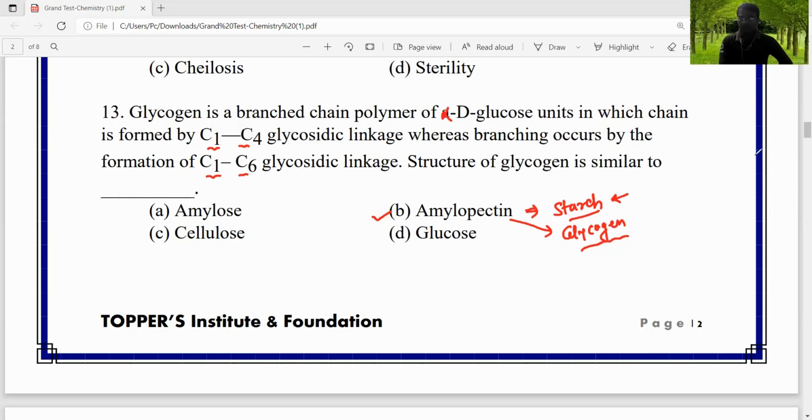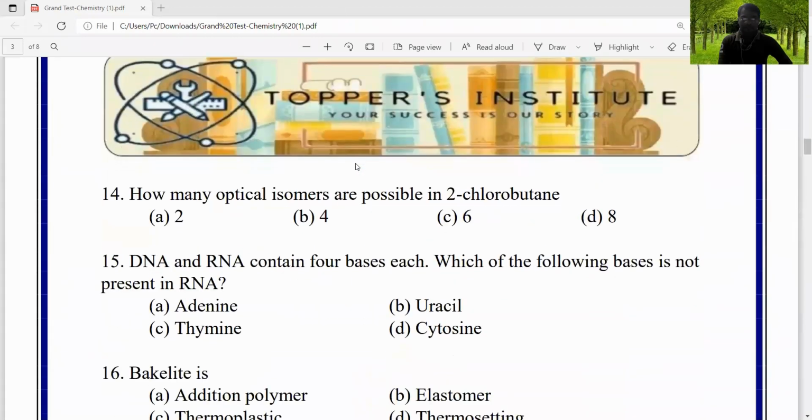The next question is question number 14. How many optical isomers are possible in 2-chlorobutane? We know that 2-chlorobutane contains one asymmetrical carbon atom.